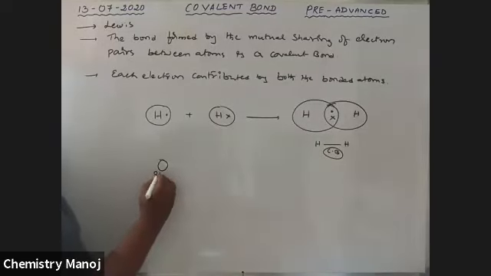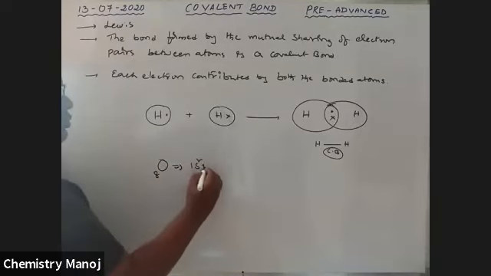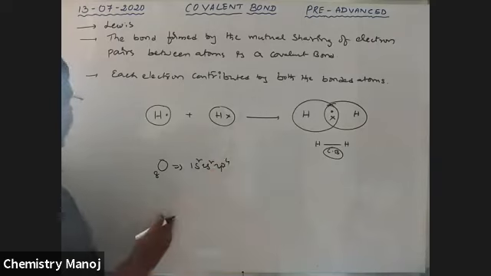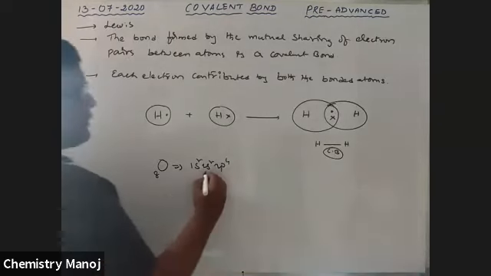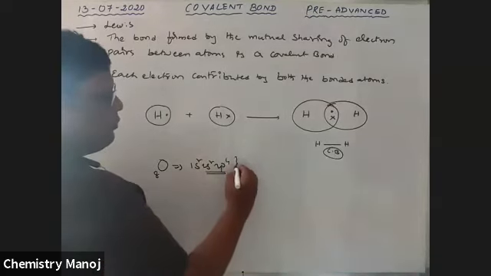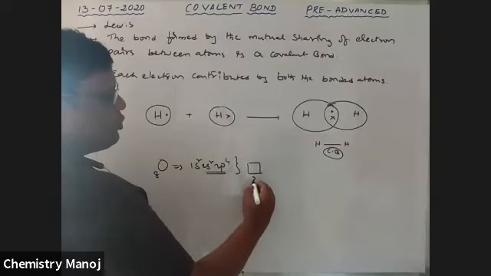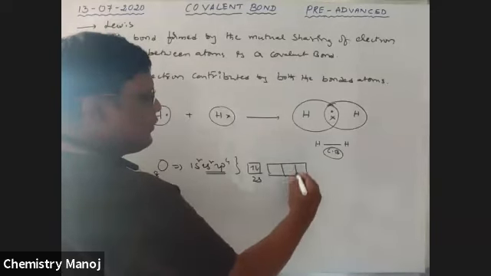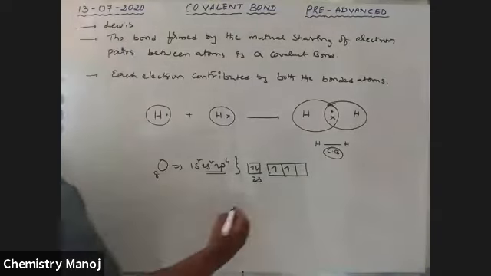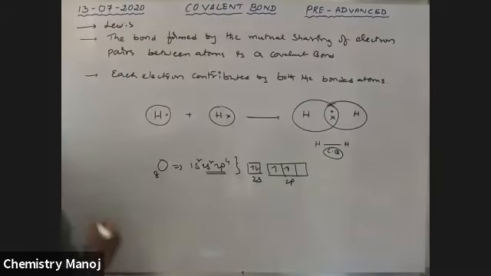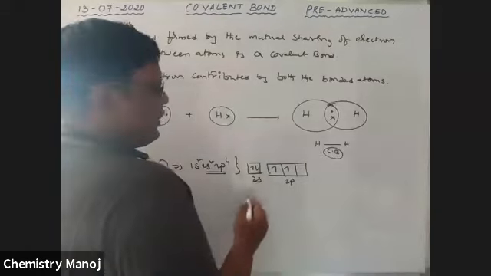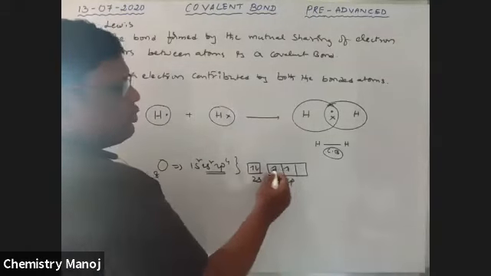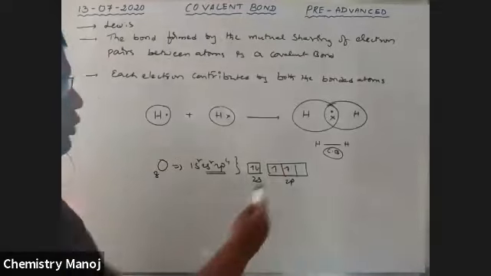Oxygen, its atomic number is 8. Electronic configuration is 1s2, 2s2, 2p4. This is the ground state electronic configuration. I am writing it with the box method. The outermost is the 2s orbital, which has 2 electrons. The 2p orbital has 4 electrons, with 2 unpaired. This is the outermost electronic configuration of oxygen. This is the pair of electrons, and these are the 2 unpaired electrons.